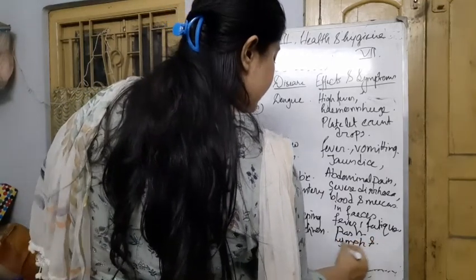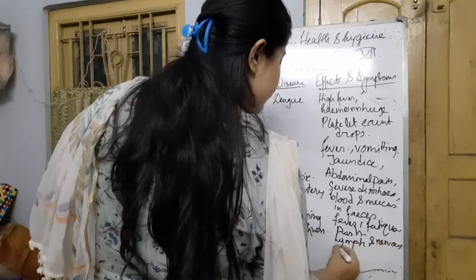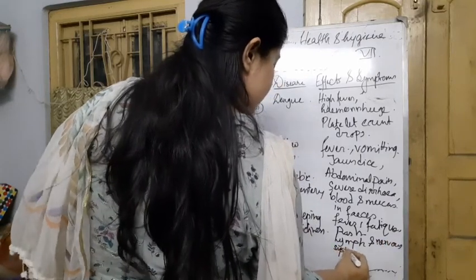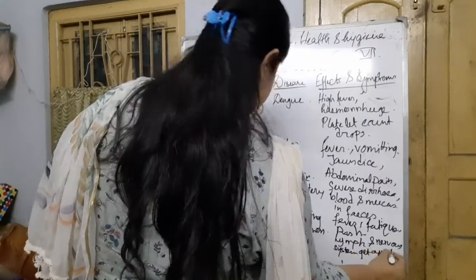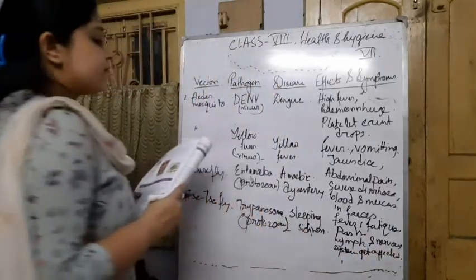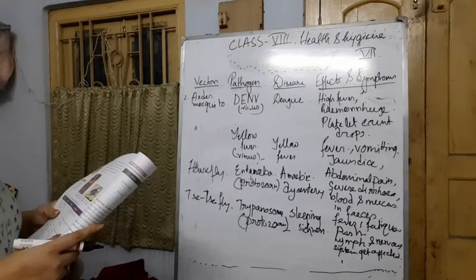Lymph and nervous system get affected. Next, one more common thing is mental deterioration.